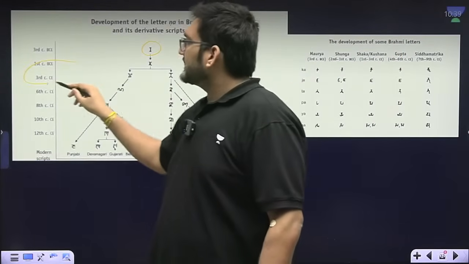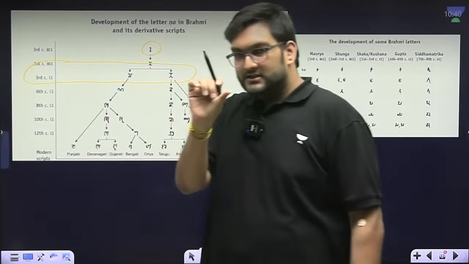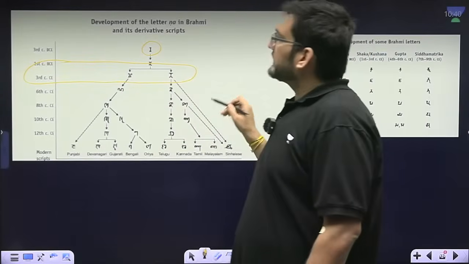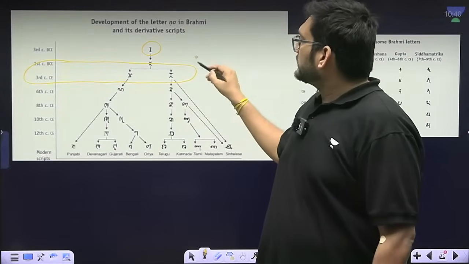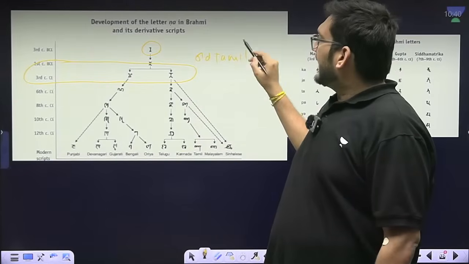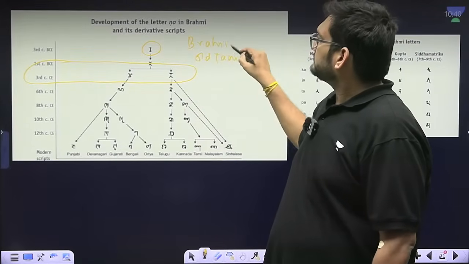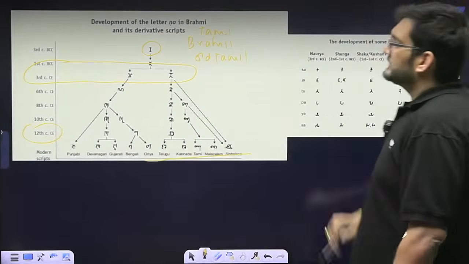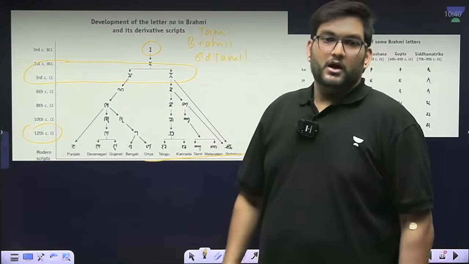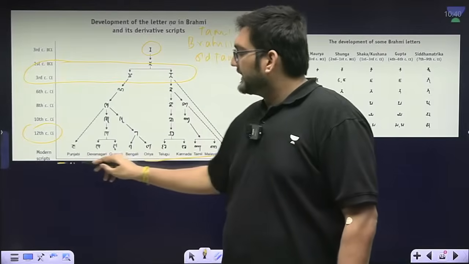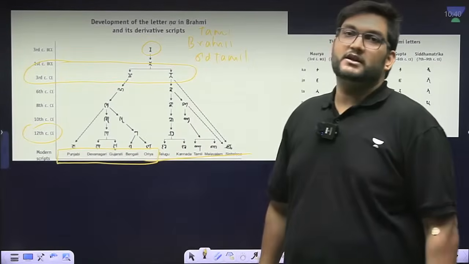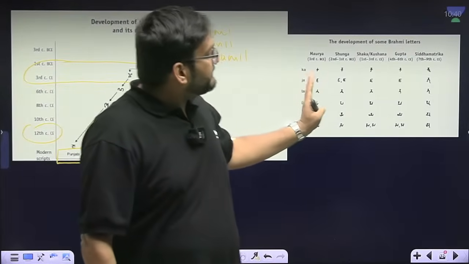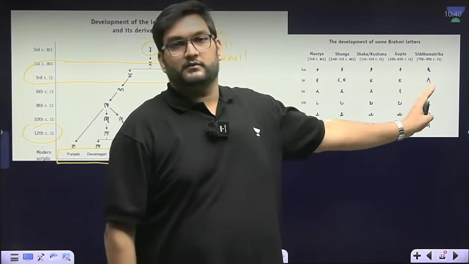Around this 1st century, 3rd century period, which is this transition from post-Maurya towards Gupta, there were two branches of Brahmi which got created. One is called Old Tamil line or Tamil Brahmi as it is called. And this will further by 12th century give rise to all these scripts of South India. On the other hand, you have one branch which will then become the mother of all the scripts of what is called as North India. And from Mauryan period, Tamil, Brahmi and Brahmi started to evolve.